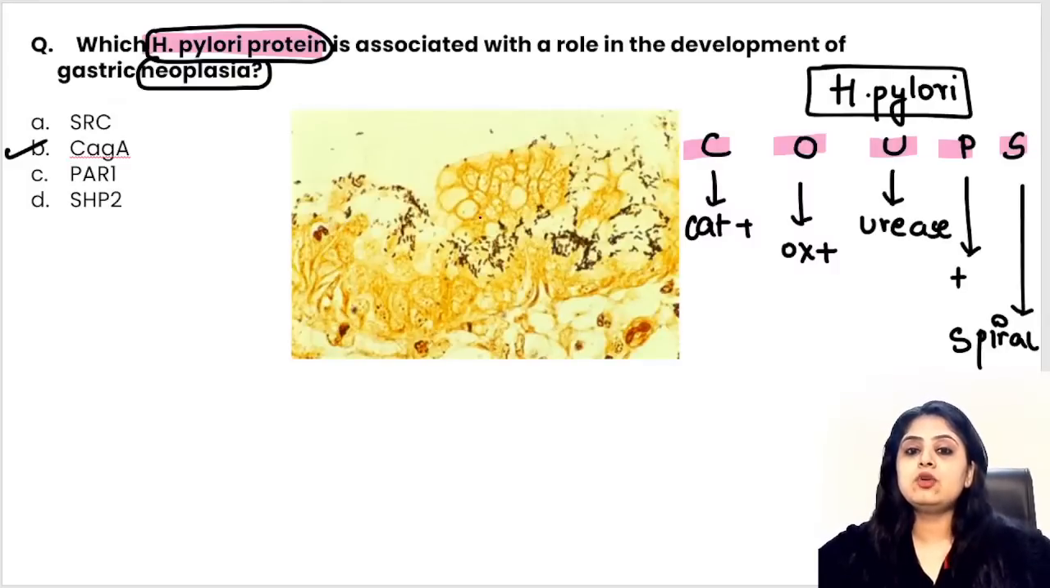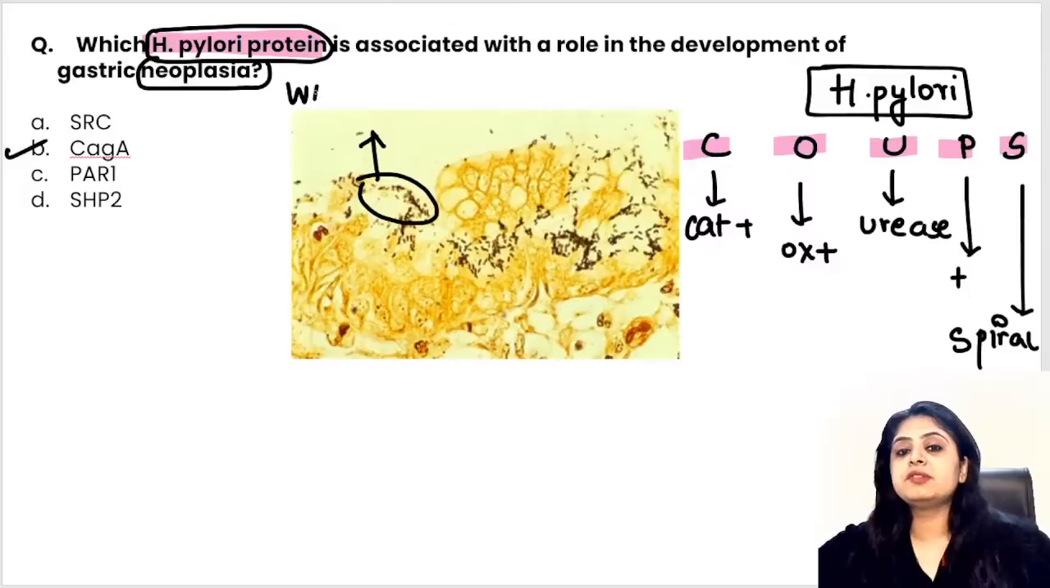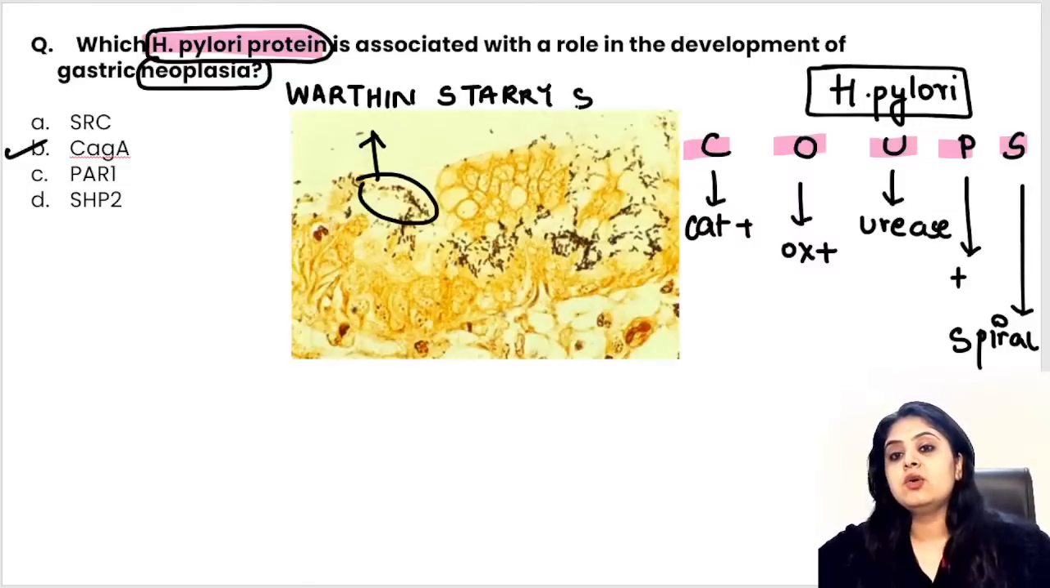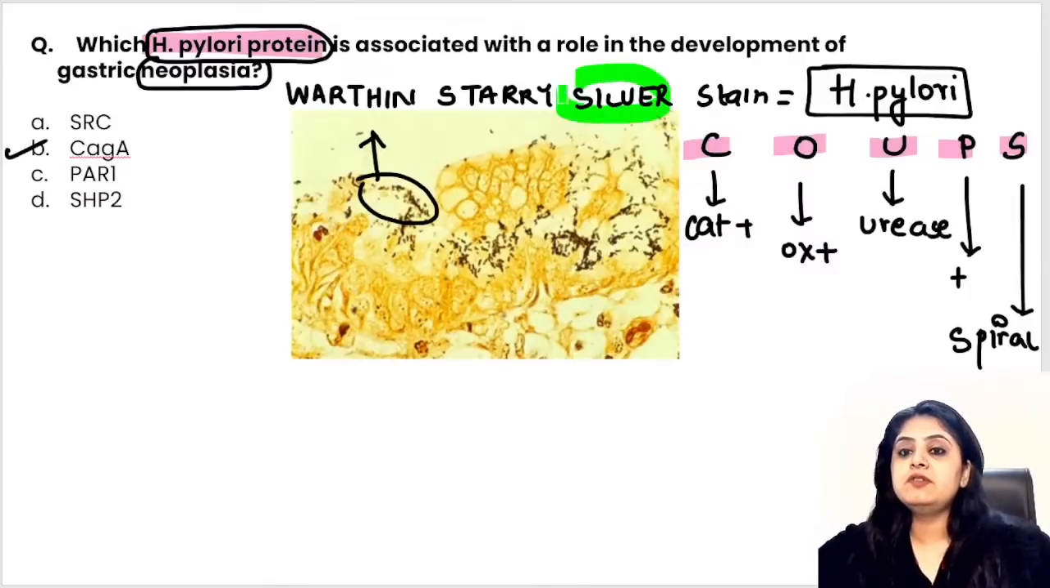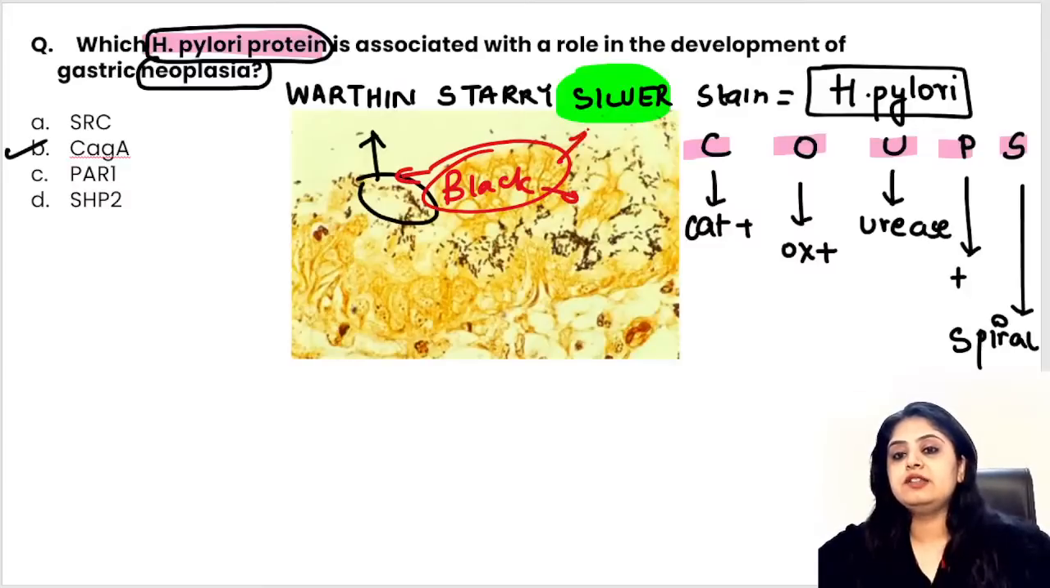I want to look at Helicobacter pylori. What is this black color stain that I have used? There's a very famous stain called WSSS, that is, Warthin Starry Silver Stain for H. pylori. And guys, my rule says that wherever the word silver is used, I am definitely going to get a black color. The black color is because of silver.